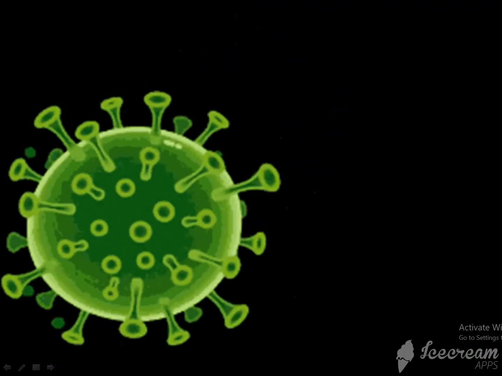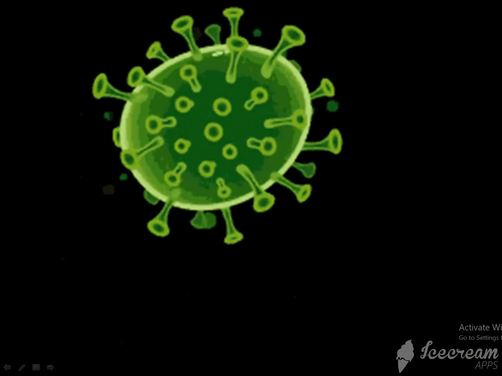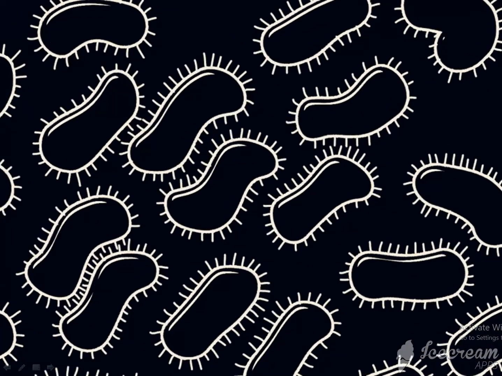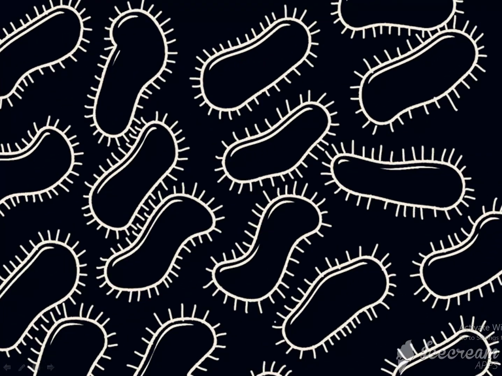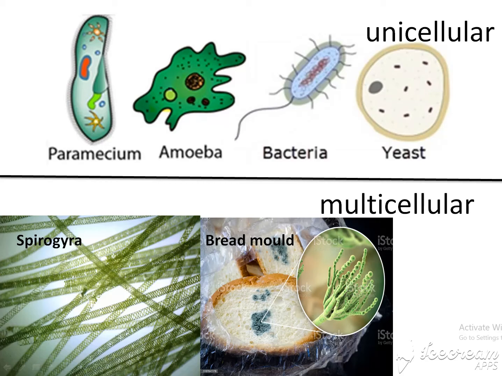Some microorganisms live alone and some live in groups or colonies. There are two types of microorganisms: unicellular and multicellular. Unicellular organisms are made up of a single cell, the whole body acts as an organism, and all the functions are carried out by the single cell.